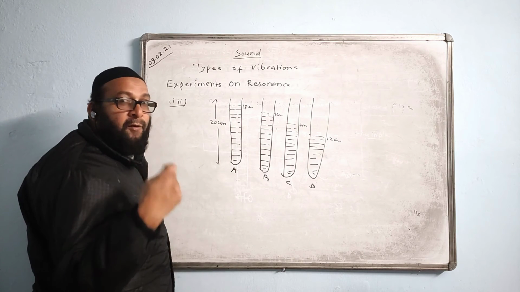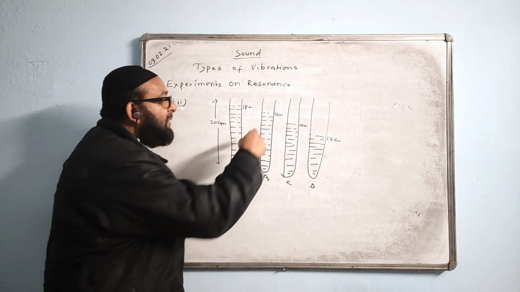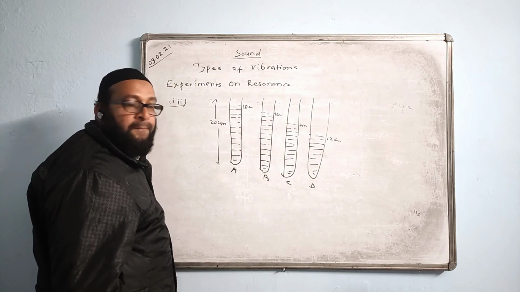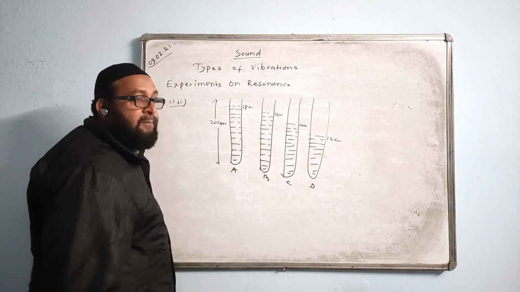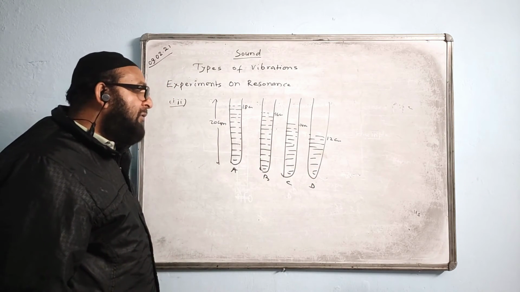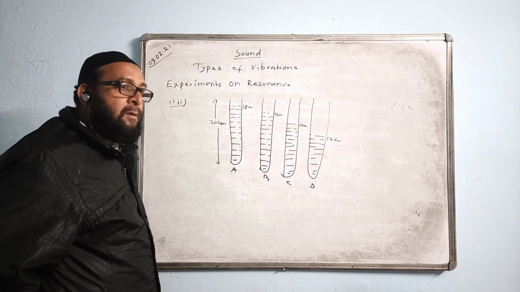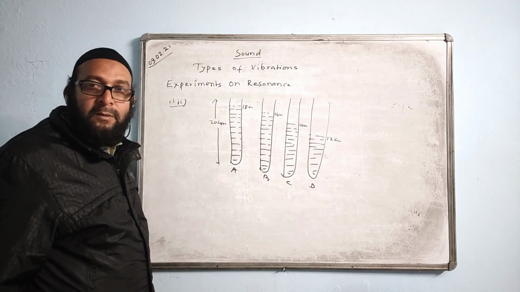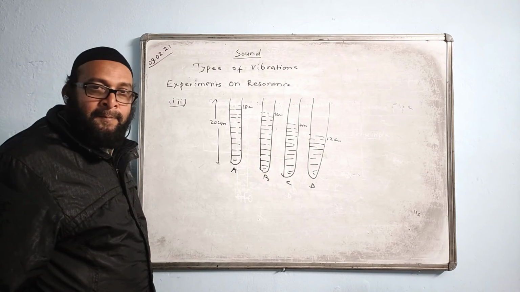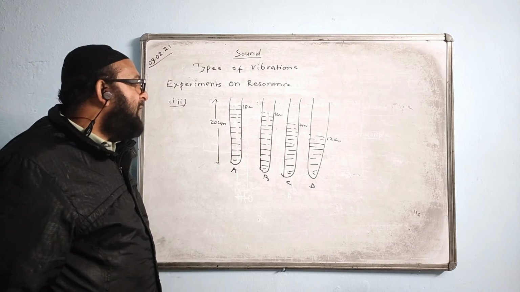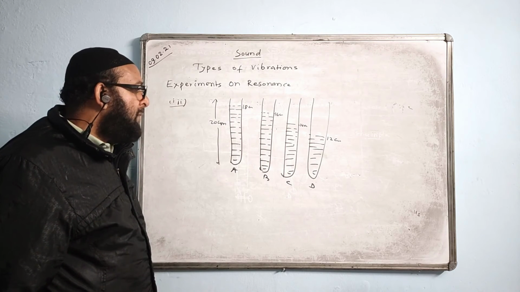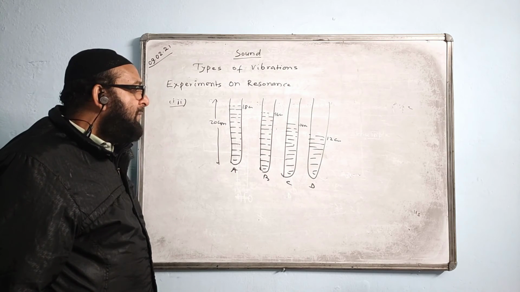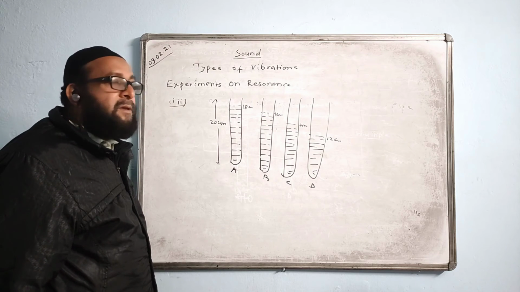Okay, now the same tuning fork is brought near the mouth of the other test tubes also, B, C, D, one by one after vibrating. Which of the other test tubes will give the same dot sound? Tell me, B it will give or C or D? Which one will give the same dot sound? What is your answer? Think and tell me which of the other test tubes will give you the same dot sound.